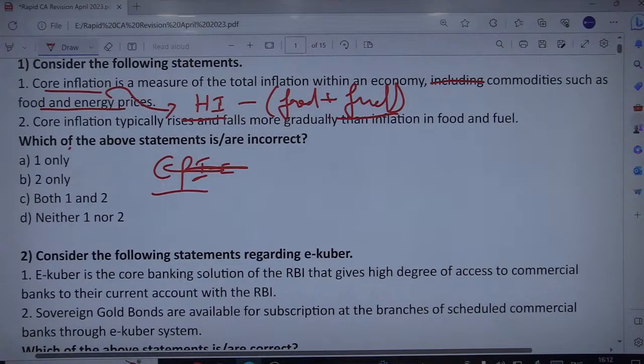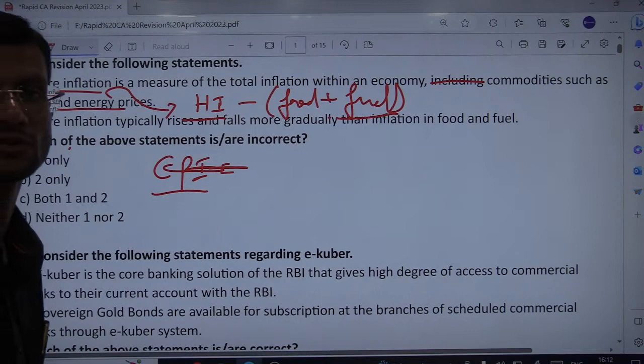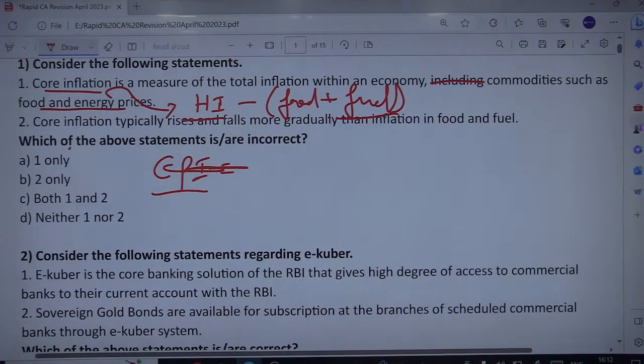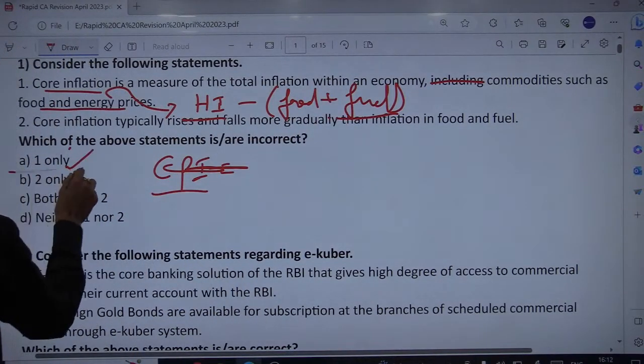Core inflation, excluding these two factors, rises and falls more gradually than the inflation in those two things, that is food and fuel. Fine. So the incorrect one here is of course A only, because it should have been excluded. Okay, so one is the correct answer here.